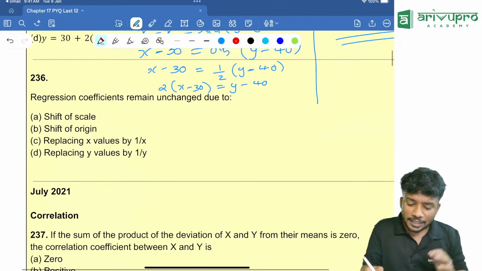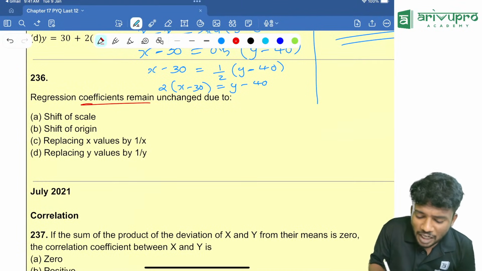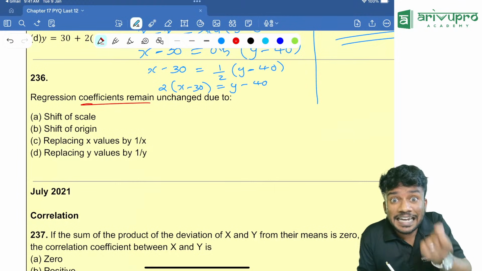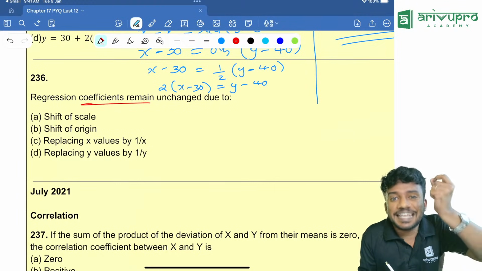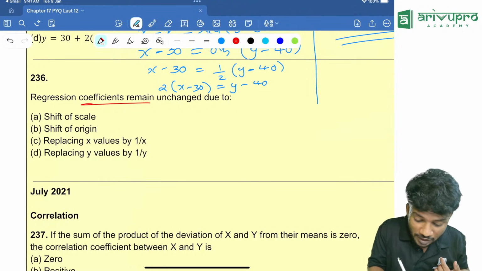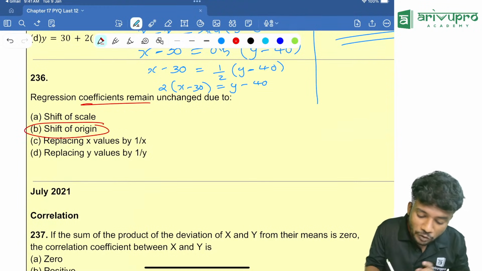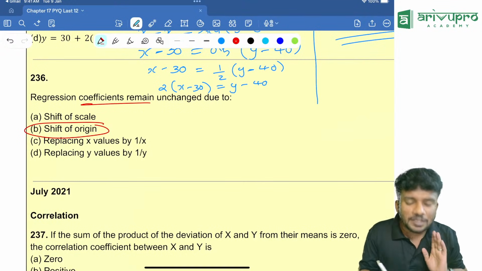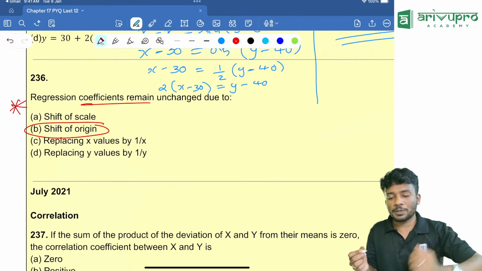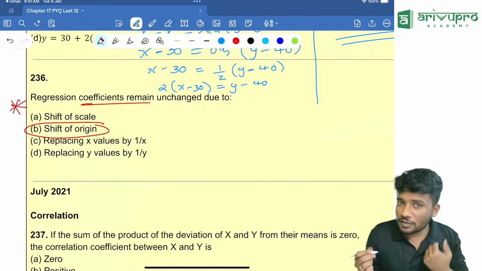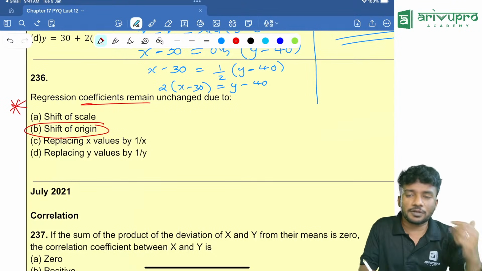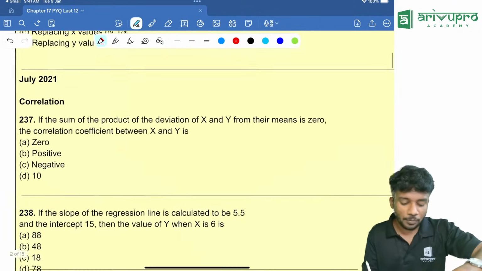Now people, regression coefficients remain unchanged due to shift of origin. Will shift of scale affect regression coefficient? Yes. Will shift of origin affect regression coefficient? No. So shift of origin will not affect our regression coefficient. One of the repeated questions I am telling you, people, again and again, regression coefficients, or even if it is a measure of central tendency or dispersion, shift of scale and shift of origin is important.